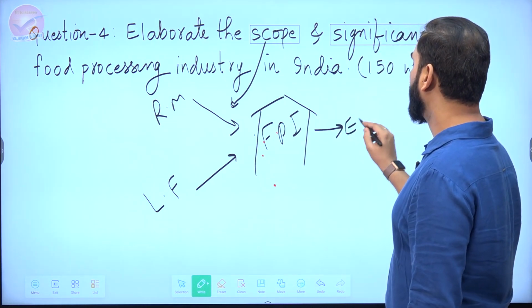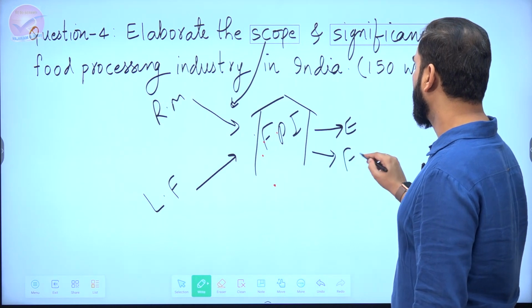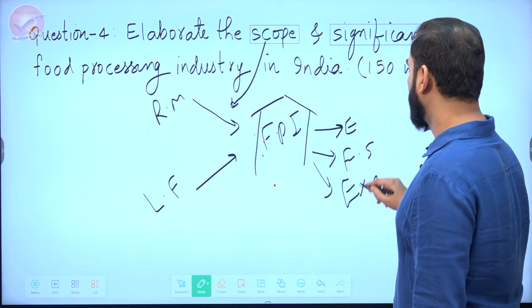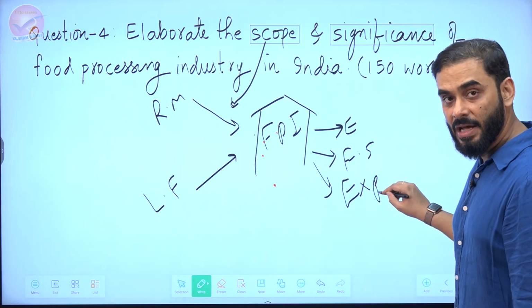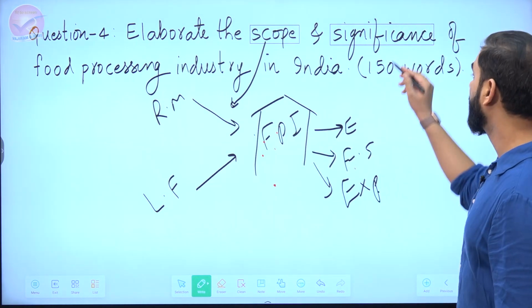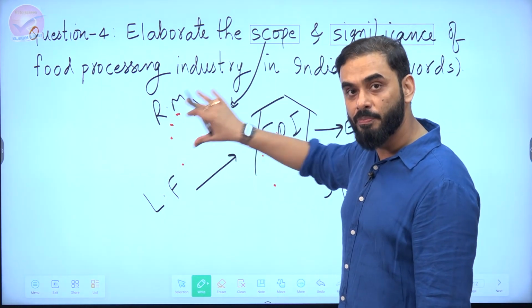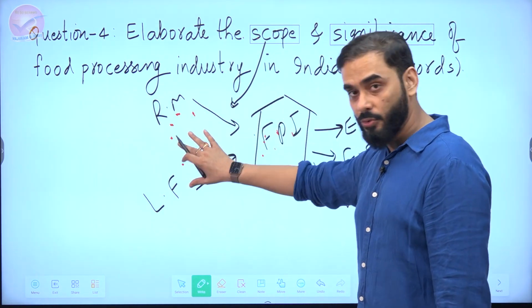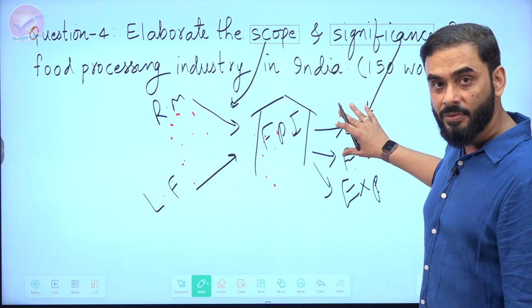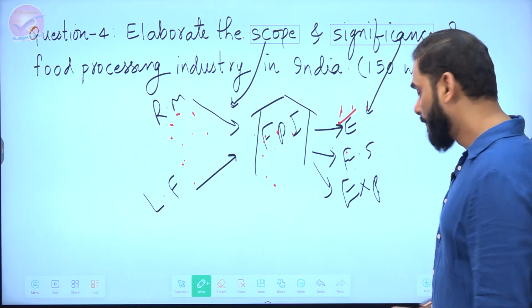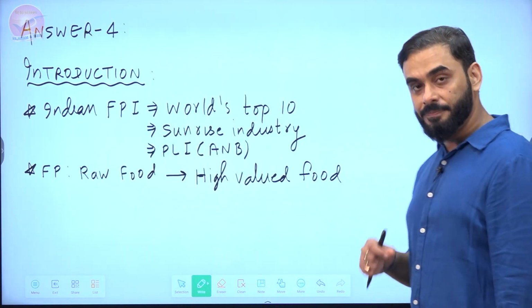So for example, it will provide employment, it will give us food security, it will increase our exports. These are the advantages we will have after having a food processing industry. This is called significance. So the factors which will help us to build a food processing industry are called scope, and whatever advantages we are going to have once we have a food processing industry are called significance. So now let us answer this question.